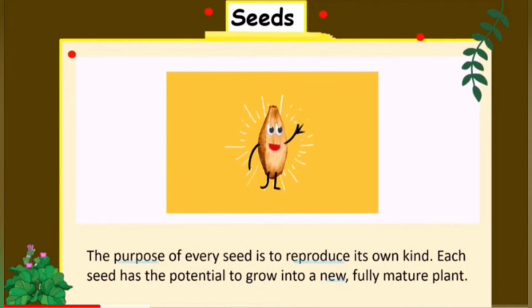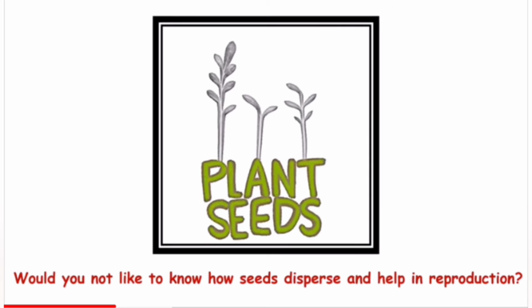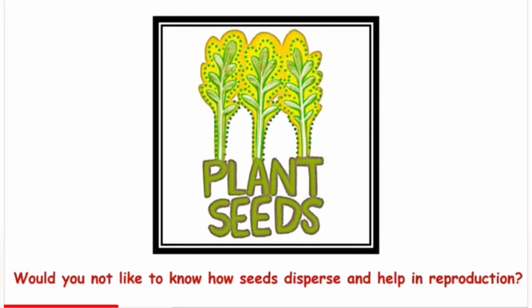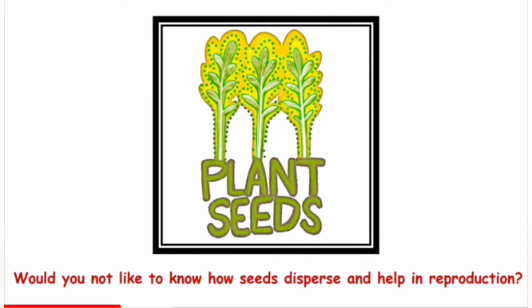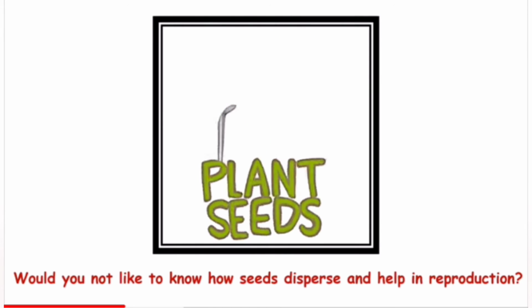The purpose of every seed is to reproduce its own kind. Each seed has the potential to grow into a new, fully mature plant. Plant seeds. Would you not like to know how seeds disperse and help in reproduction?